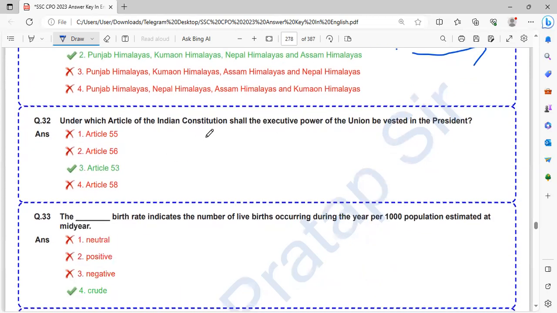Under which article of the Indian Constitution shall the executive power of the Union be vested in the President? So the executive power of the Union is vested in the President in Article 53.